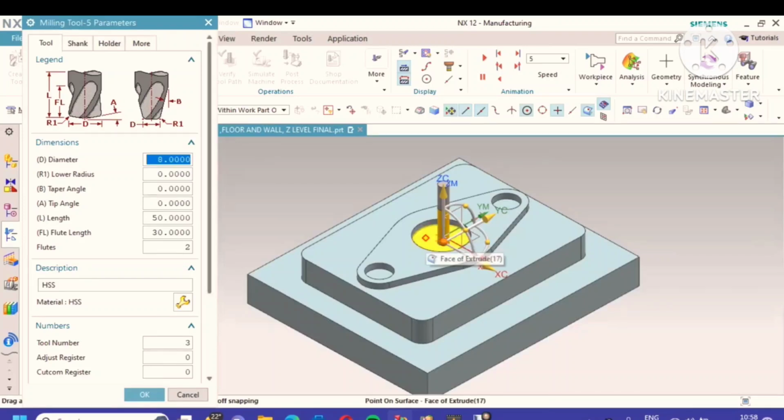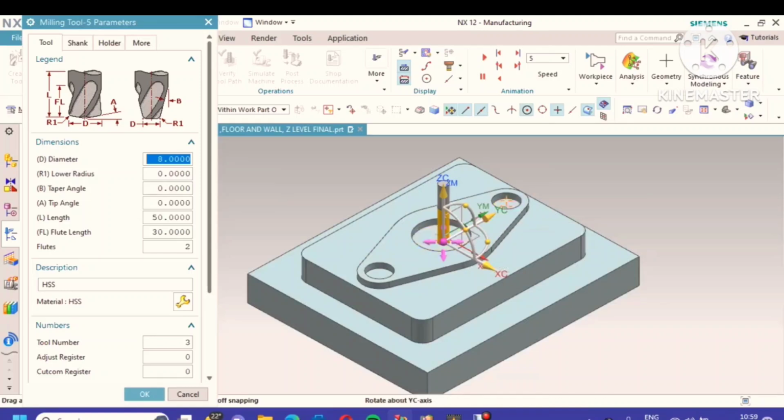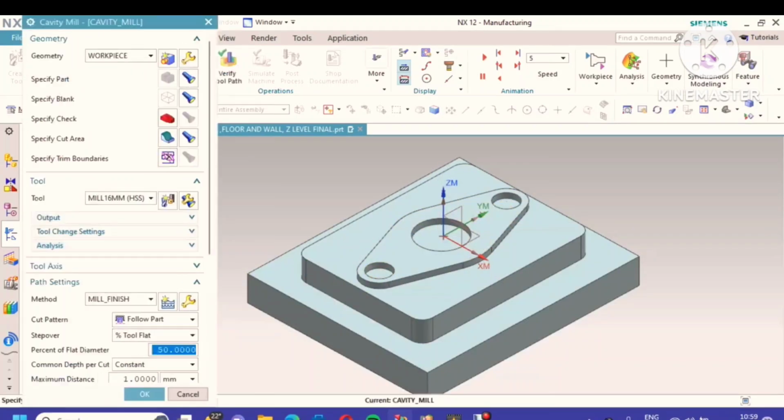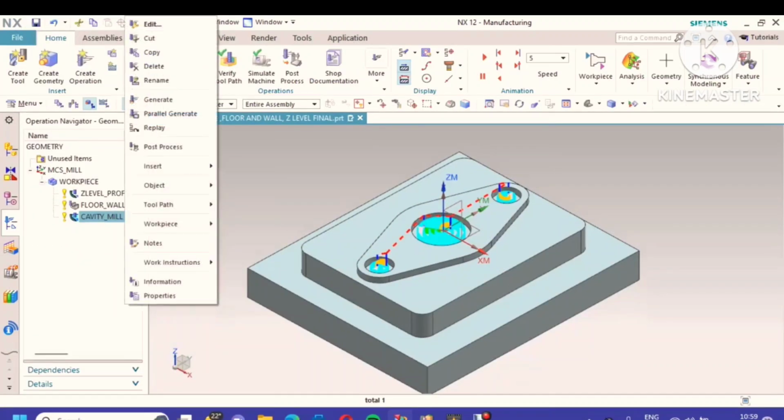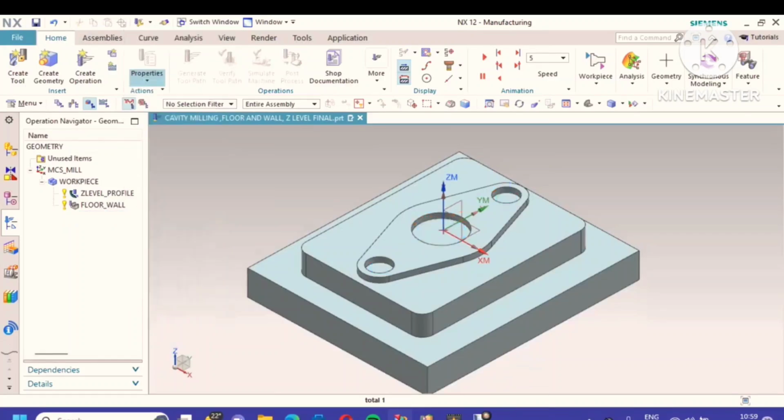This is a bigger cavity, so we can take dia 12, dia 14, dia 16, so that it can reduce our time. Yes, it is also possible. For this particular pocket, you can take a larger diameter cutter, and for this you can go for 8 mm cutters. It is also possible. Now I will edit it. You can delete or you can change it. Now I am deleting it.